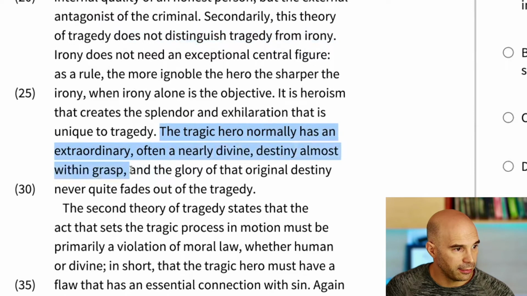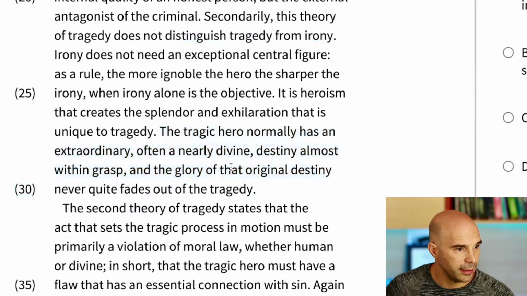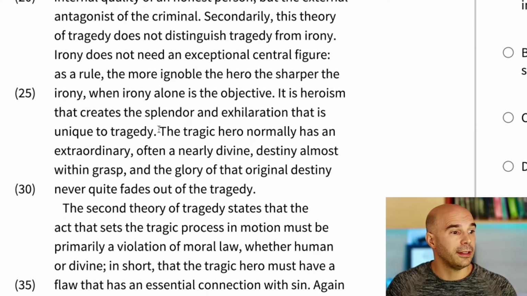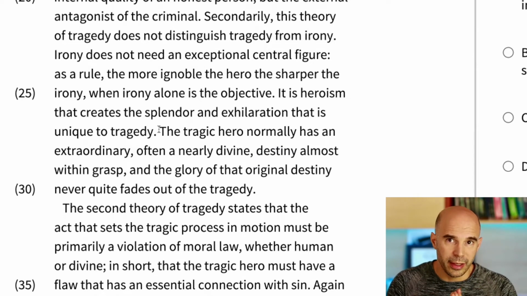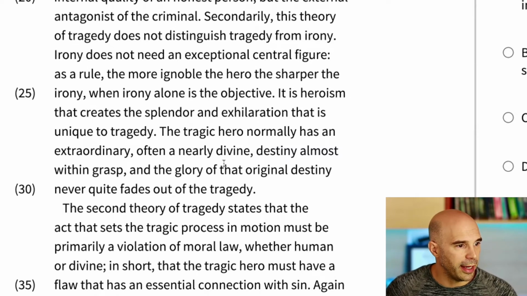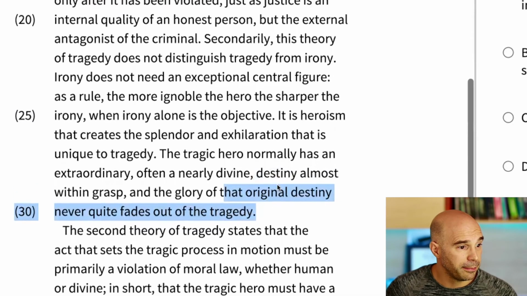All right, so I already read that for a previous question. And the glory of that original destiny. What original destiny? This destiny here. So the tragic hero, unlike the ironic hero, normally has an extraordinary, often a nearly divine destiny, almost within grasp. Almost within, I guess that's what makes it tragic, that it's not within grasp. It's almost within grasp. And the glory of that original destiny never quite fades out of the tragedy. Why is the author saying the glory of that original destiny never quite fades out of the tragedy?